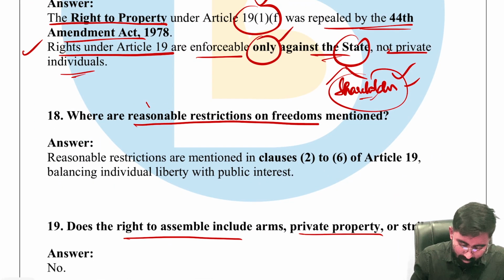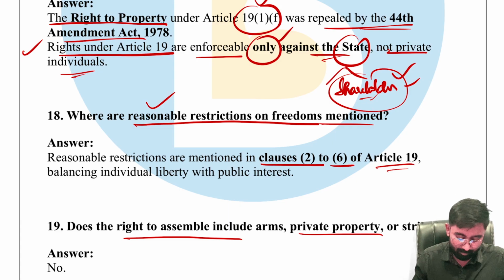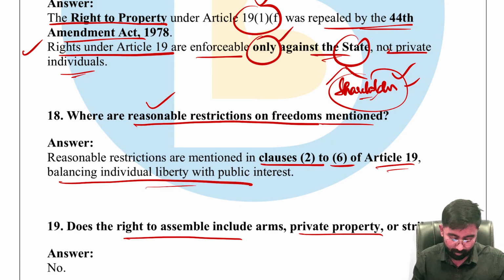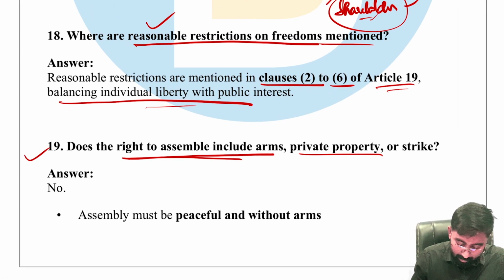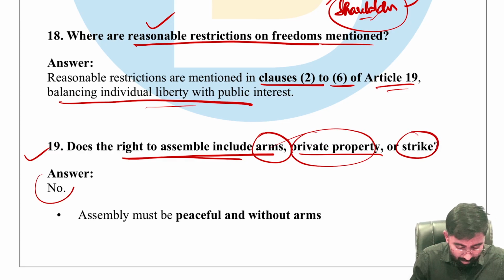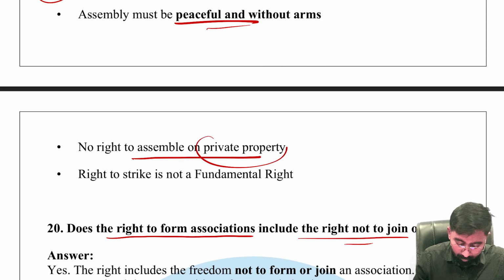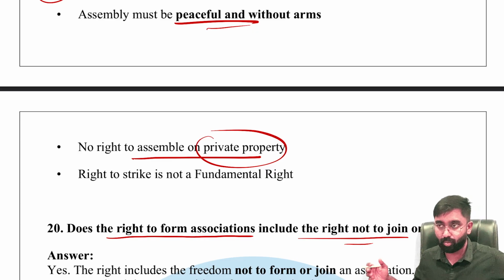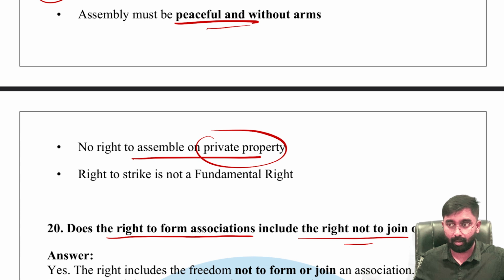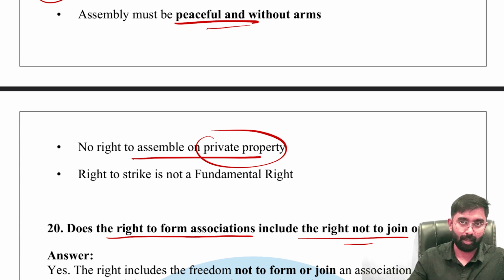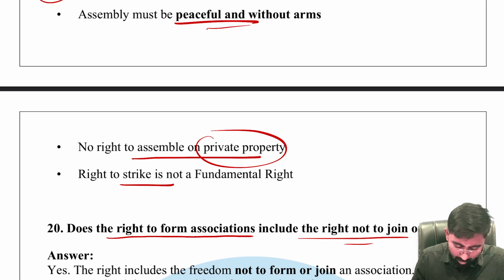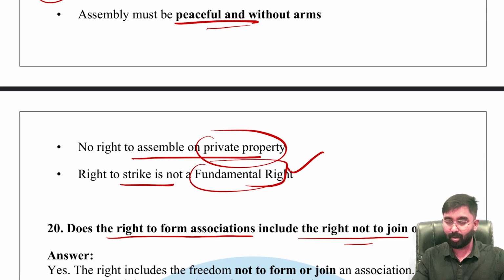Next is, where are reasonable restrictions on freedoms mentioned? Reasonable restrictions are mentioned in clauses 2 to 6 of Article 19. Very important, balancing individual liberty with public interest. Next question: does the right to assemble include arms, private property, or strike? The answer is absolutely no. Assembly must be peaceful and without arms, meaning it should be peaceful, not violent, right? And there is no right to assemble on private property. Nobody can come and assemble or strike in front of my house or my backyard, right? Also, the right to strike is not a fundamental right.